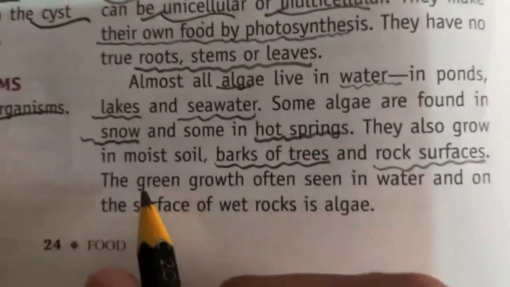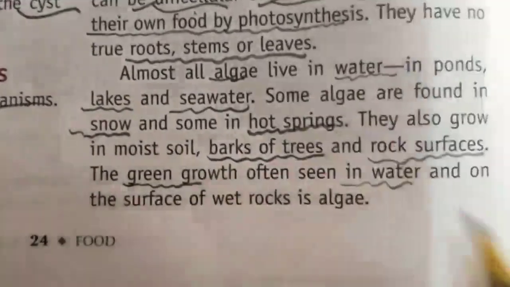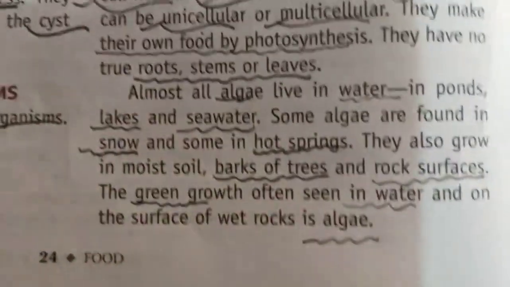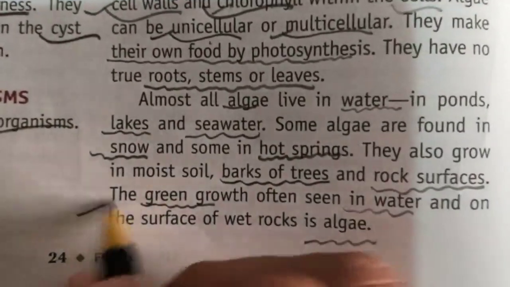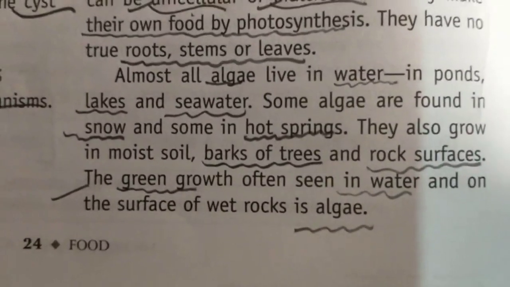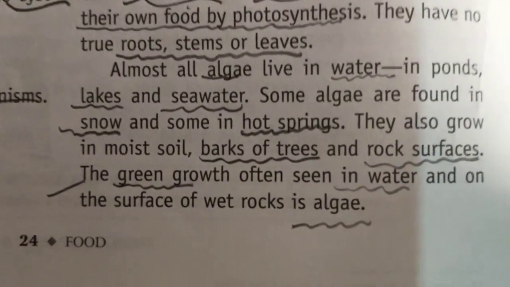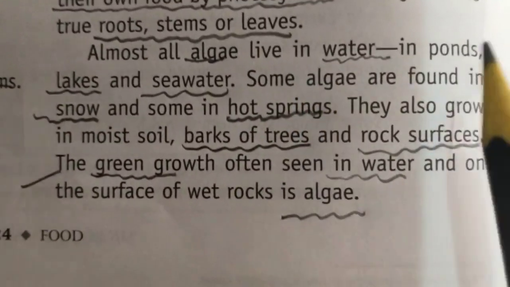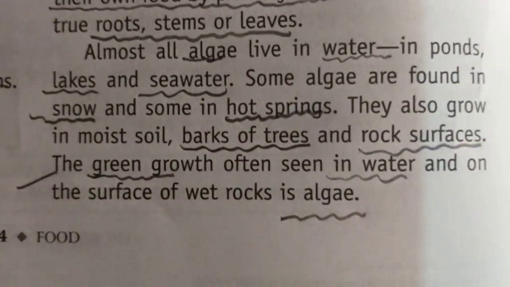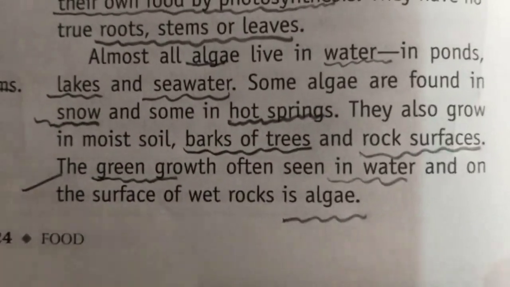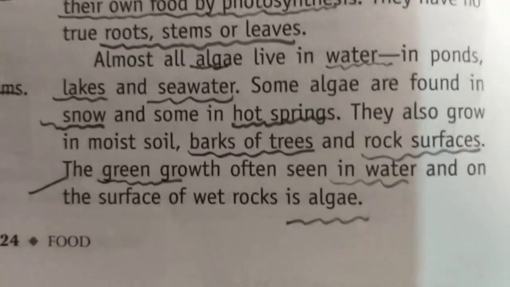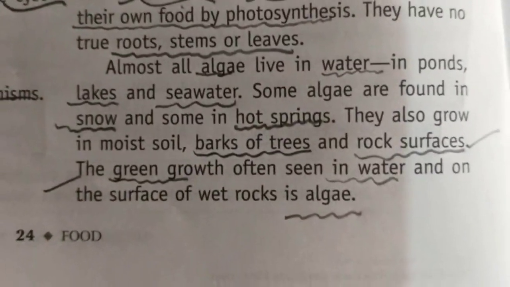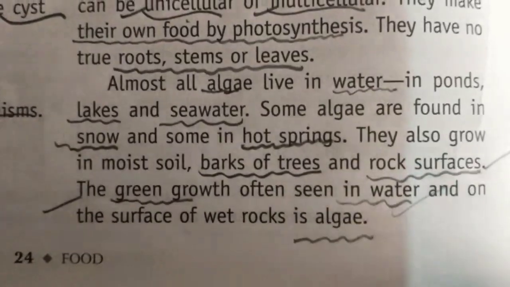You have seen a green type of growth in water. You have seen that. That is algae. The green growth at the surface of a water body that you have seen is algae. So your main point to remember is most of the algae lives in water, but some is also found in snow environments, some in hot environments, some on the bark of trees, and on rock surfaces. So the green growth that is seen in water is mainly algae.